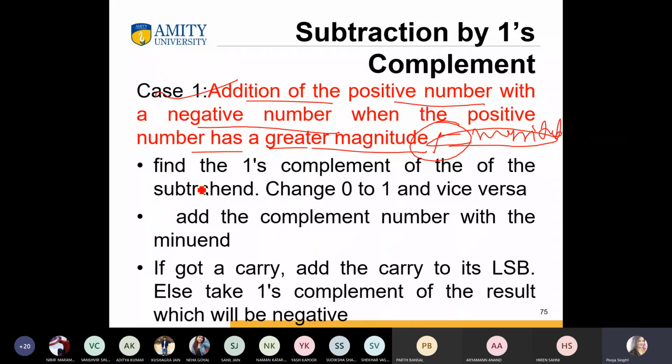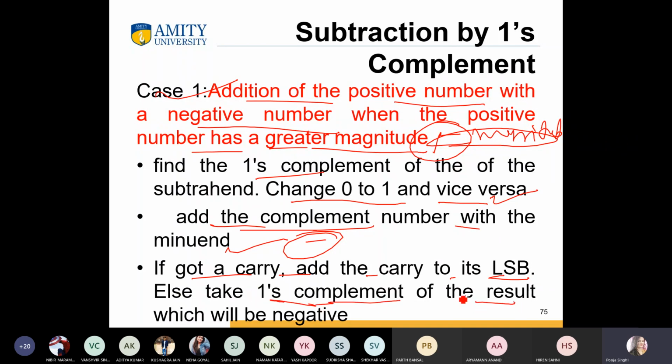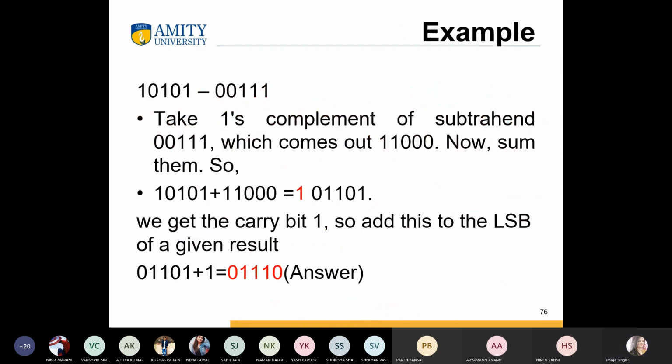First of all, find the 1's complement, changing 0 to 1 and vice versa. In this first stage, we only change 0 to 1 and 1 to 0, and add the complement number with the minuend. If you get a carry, then add the carry to the least significant bit. Otherwise, take the 1's complement of the result and treat it as negative. Okay, this is the example.